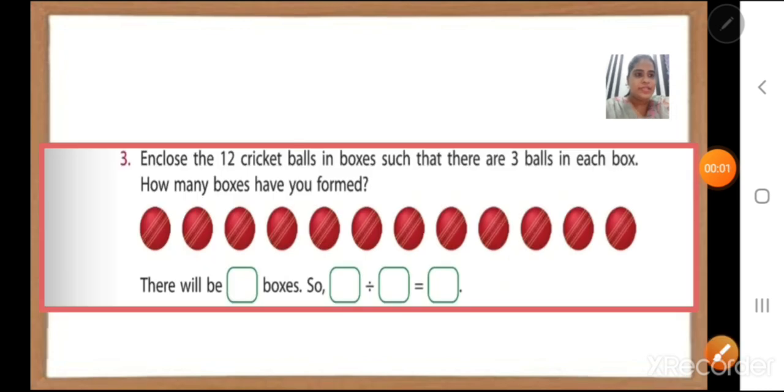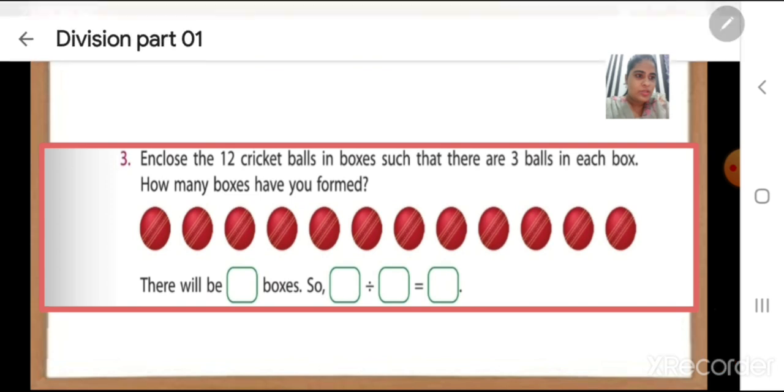Next question is question number 3. Enclose the 12 cricket balls in boxes such that there are 3 balls in each box. How many boxes have you formed? Now we have to form boxes in such a way that in one box there are 3 balls. There are total 12 balls given in front of us and we have to form the boxes.